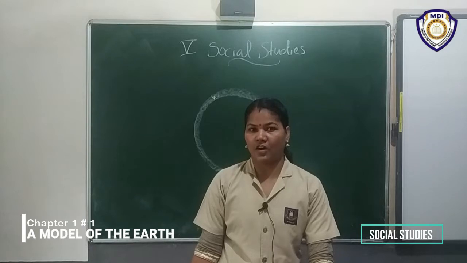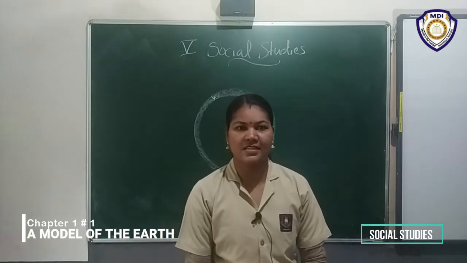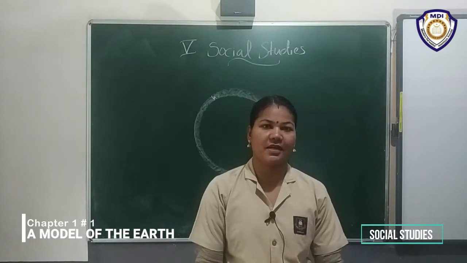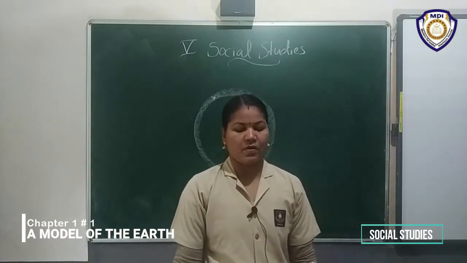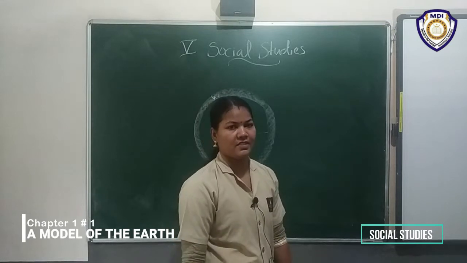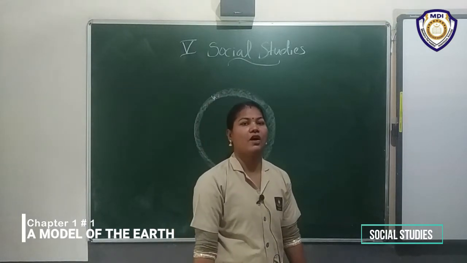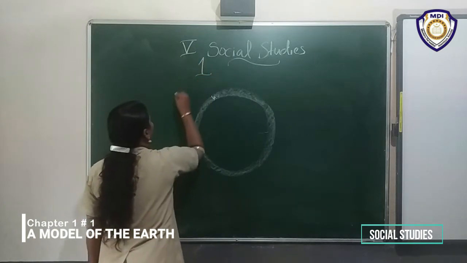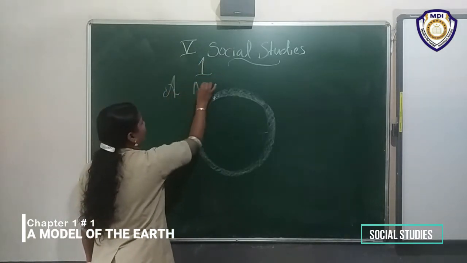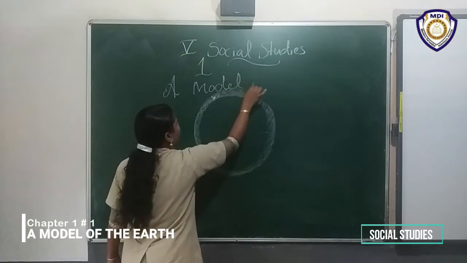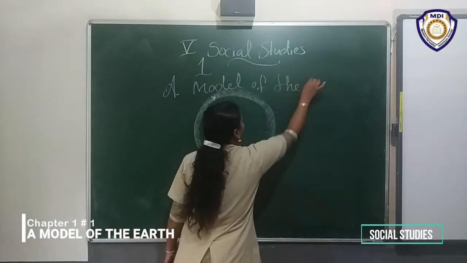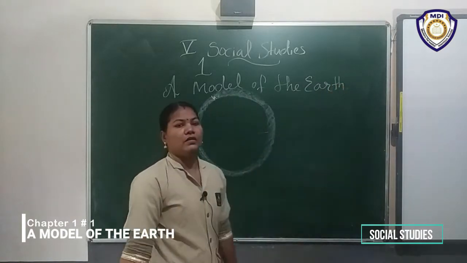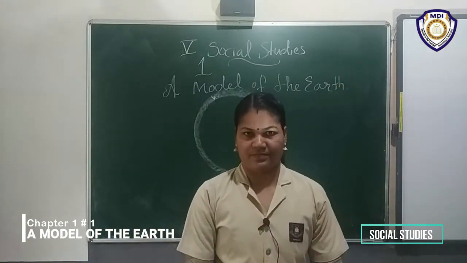Listen. Now we want to discuss our social studies first chapter. What is the first chapter? A model of the earth. We live on earth.